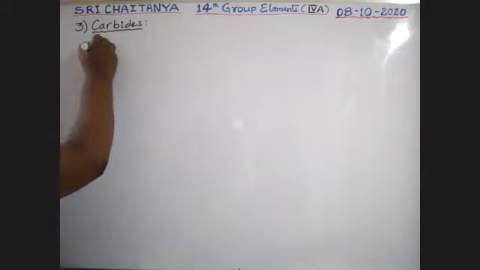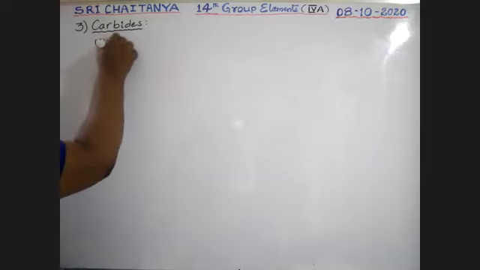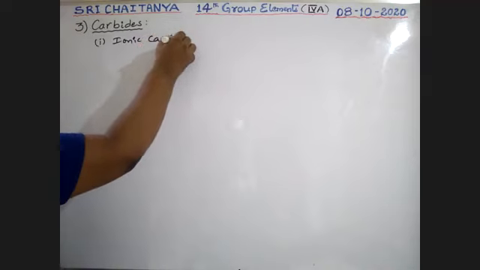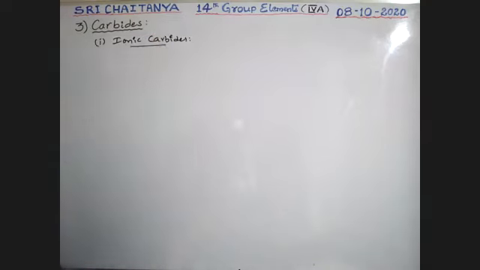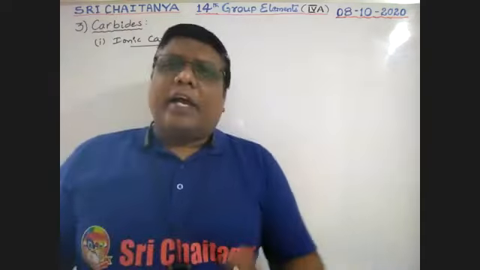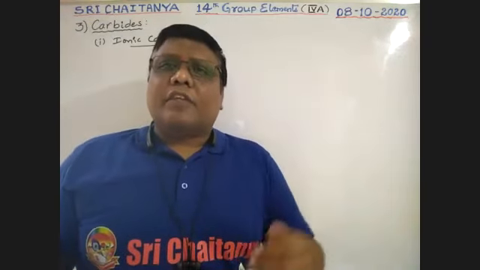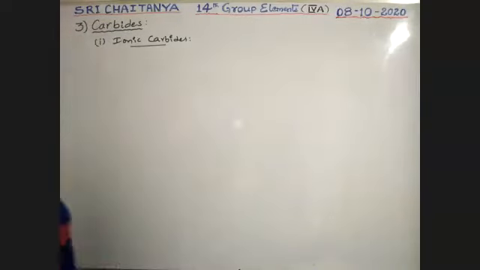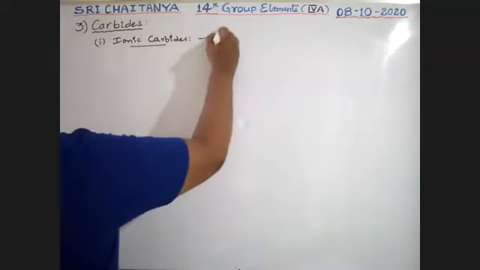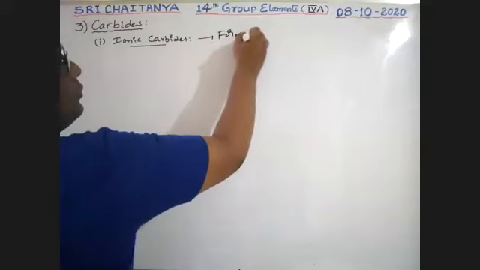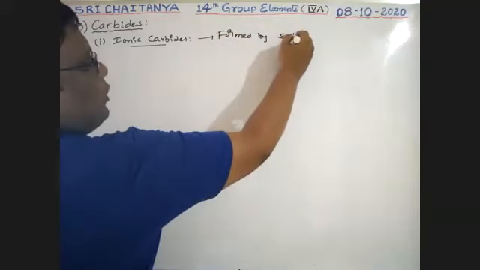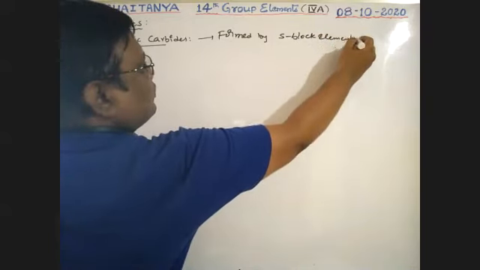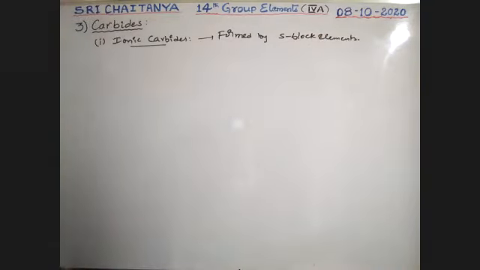Okay, first one, ionic carbides. What are these ionic carbides? Here ionic bond is there. These carbides are formed by s-block elements, nothing but 1A, 2A metals.